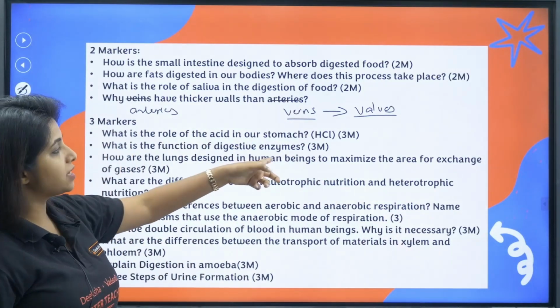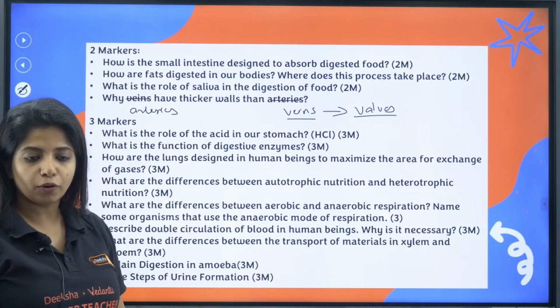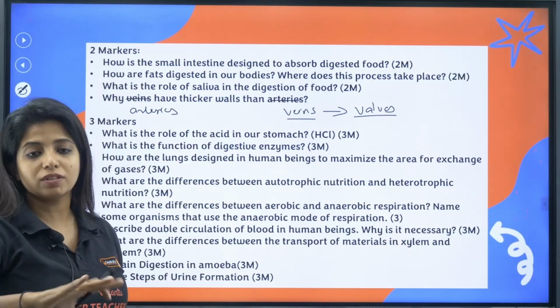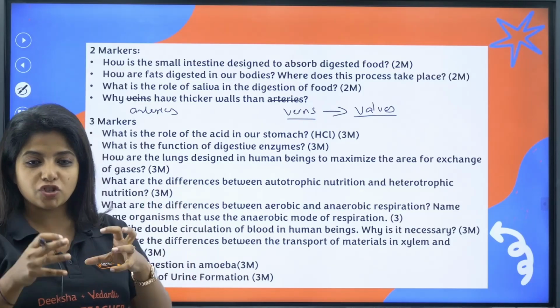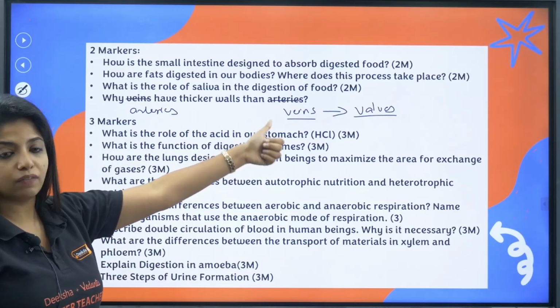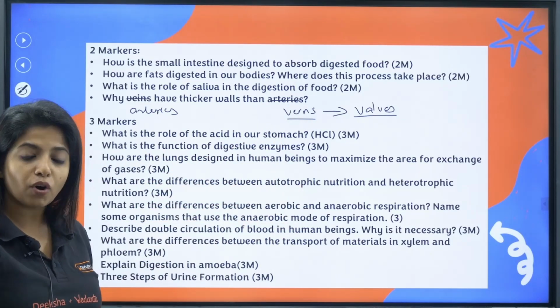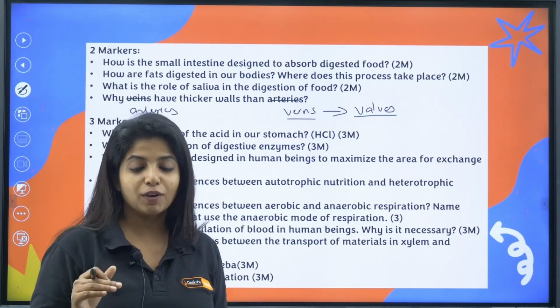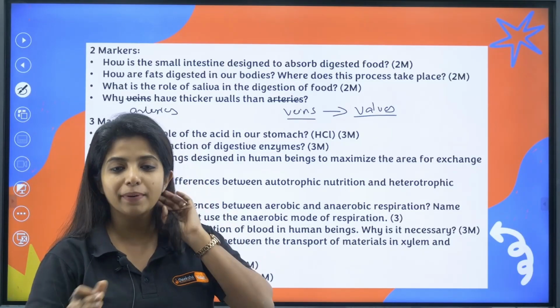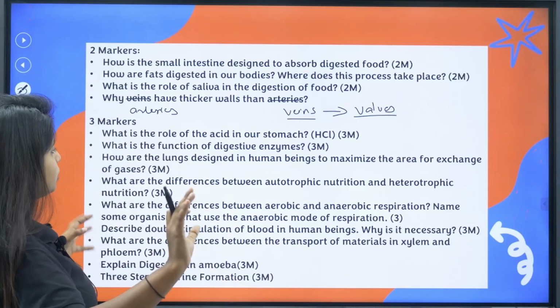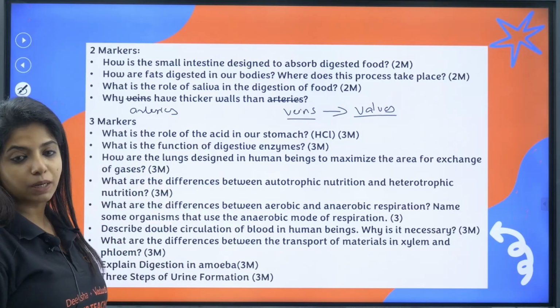Now, what is the role of acid in our stomach? You know. It provides an acidic environment, so that pepsinogen gets converted into what? Pepsin, and also for killing the germs out there. Now, what is the function of digestive enzymes? I just told you, you have to write about all the enzymes up there. Please make sure you write that, otherwise you'll lose your marks. Pepsin, trypsin, lipase, all of it. Salivary amylase, all of it. Starting from the mouth, going up till the intestine.